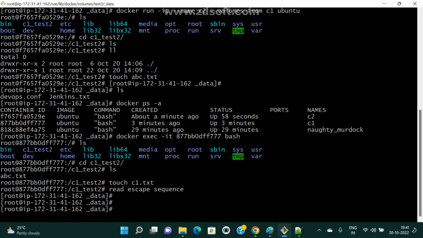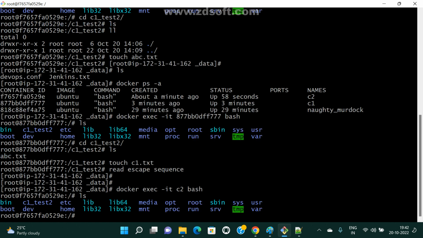Okay. Now docker ps, docker exec. I'm connecting to this one, right? Now I'm connecting to two. So exec -it c2 bash, with container 2, or we can use the container ID also. Both are the same only, right?